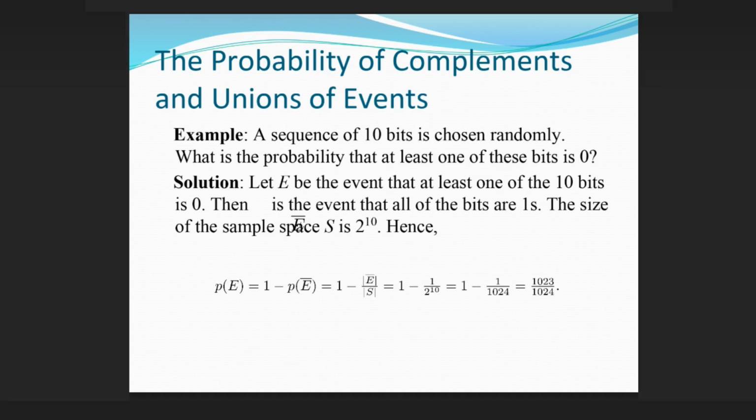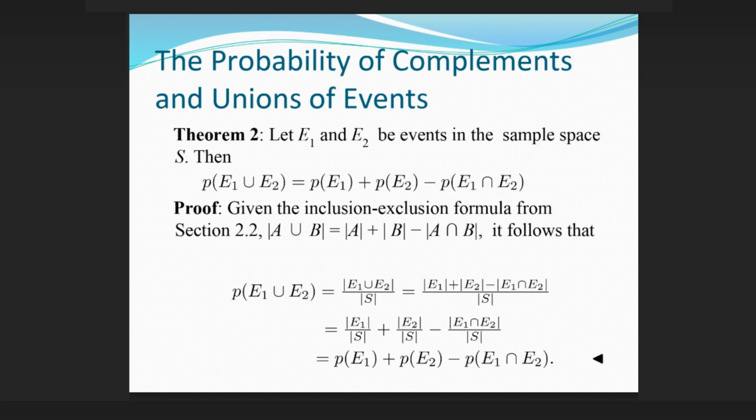The probability of complements and unions of events. Example: a sequence of 10 bits is chosen randomly. What is the probability that at least one of these bits is 0? Solution: let E be the event that at least one of the 10 bits is 0. Then Ē is the event that all of the bits are 1s. The size of the sample space S is 2¹⁰. Hence, the probability of E is 1 − p(Ē) = 1 − 1/2¹⁰.